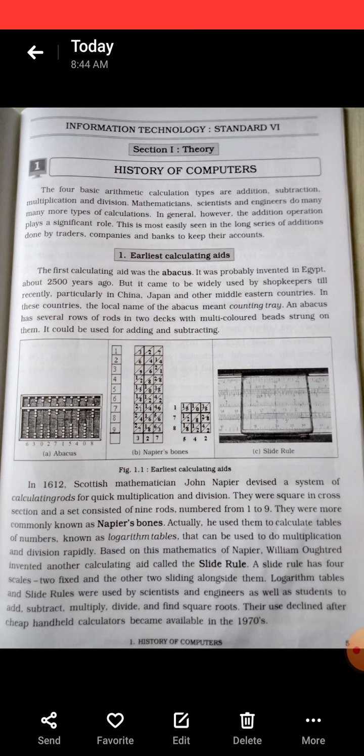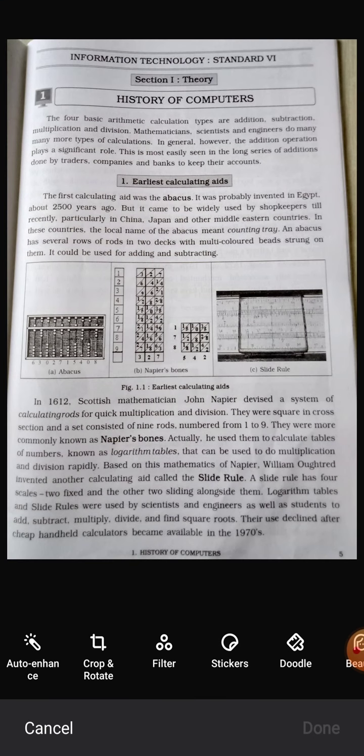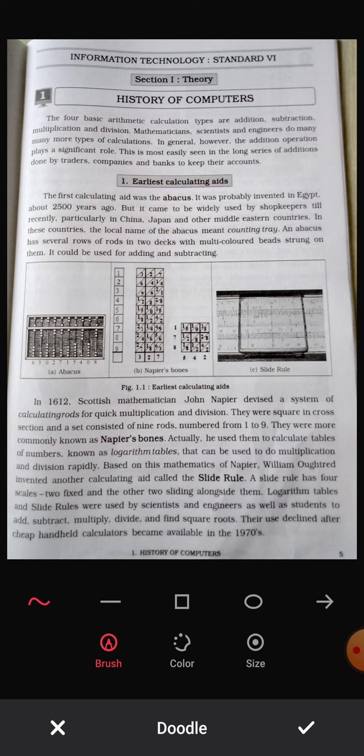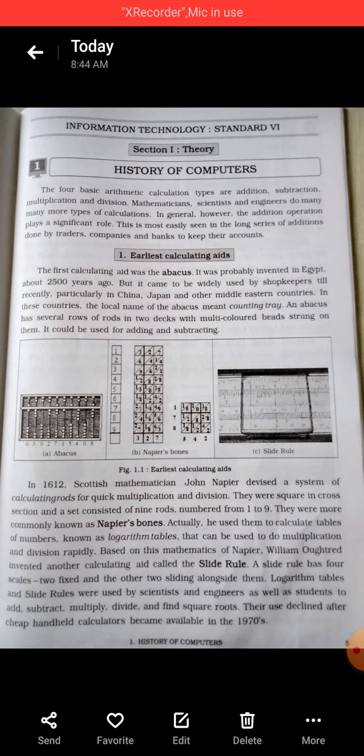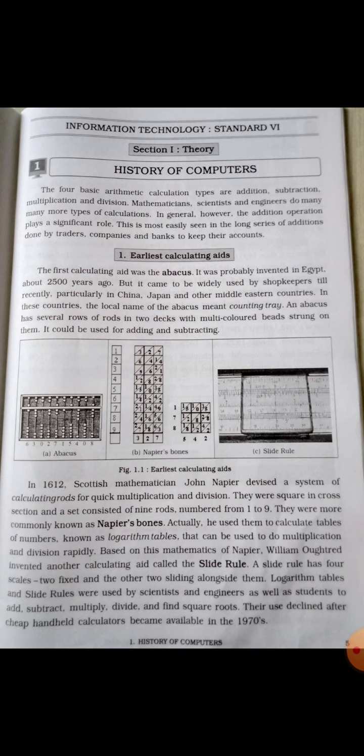Look here, the first point given is the earliest counting device. What is the meaning of calculating? Calculating means you have to calculate the sum, like in maths lecture: addition, subtraction, multiplication. These are mathematical calculations.